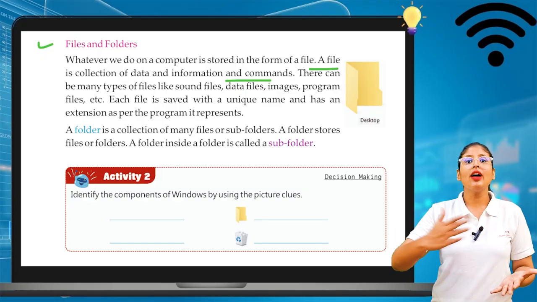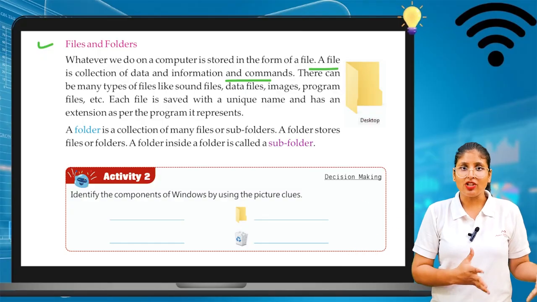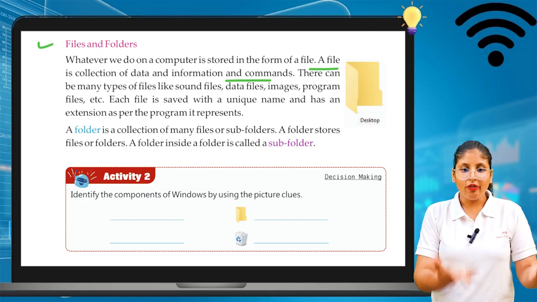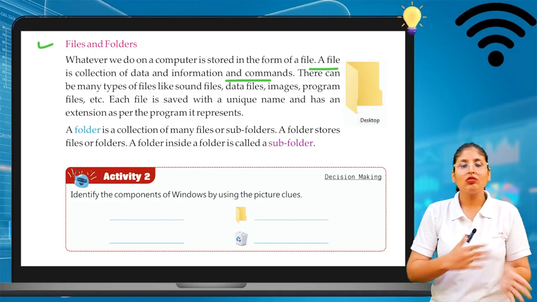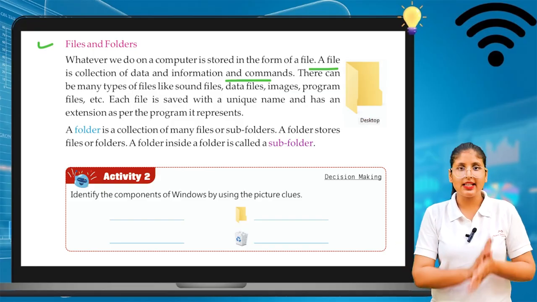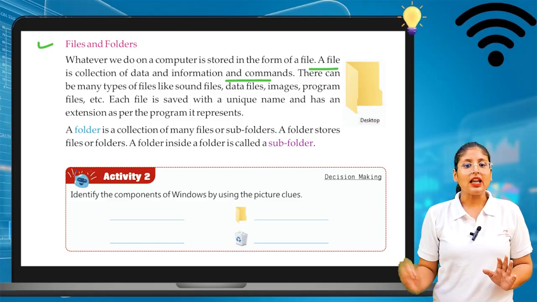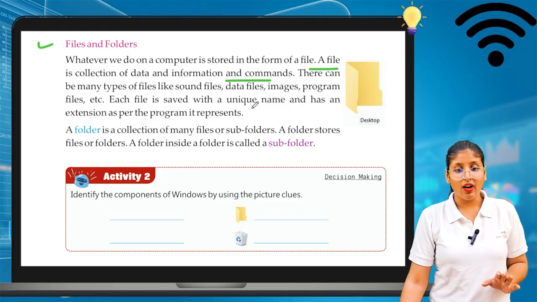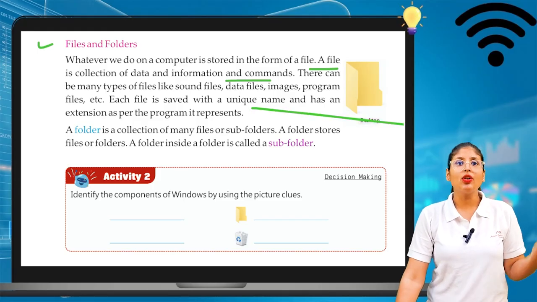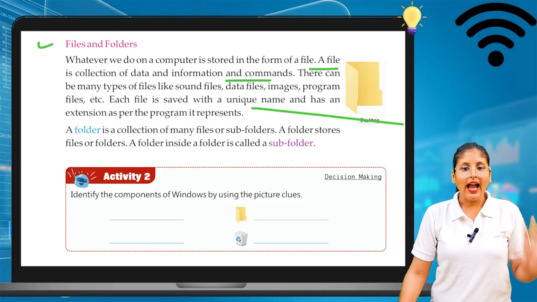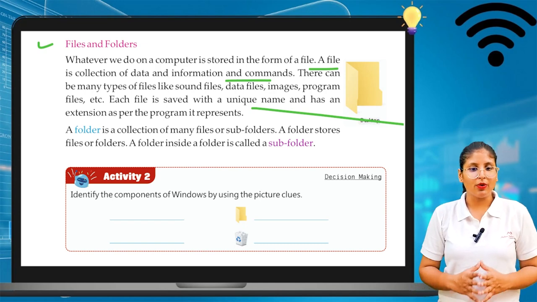So files also have different categories. Image file, sound file, movie file, games. So there are lots of files in your computer screen, computer desktop. Each file is saved with a unique name. Yes, we can also save your folder with a unique name, and it has an extension as per the program it represents.